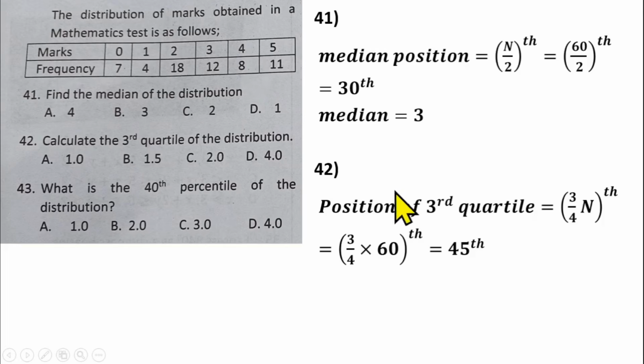That means the upper quarter will be 4 in this case. So the upper quarter, which is the third quarter, will be 4.0. And that is where option D is the right answer for question number 42.